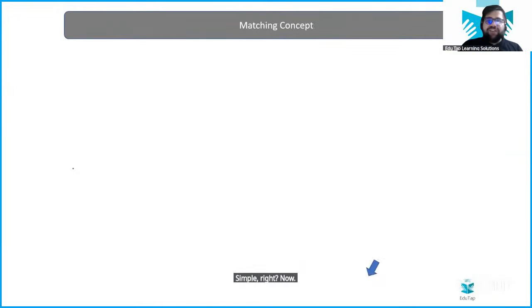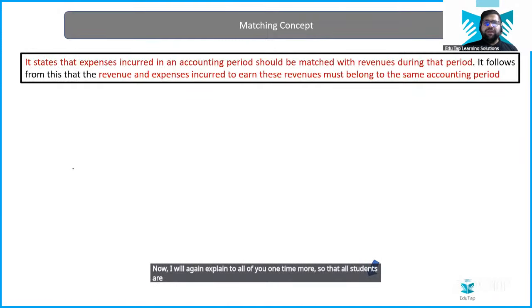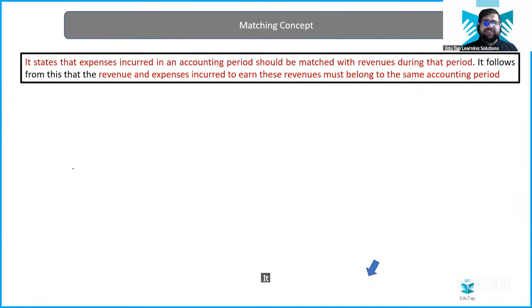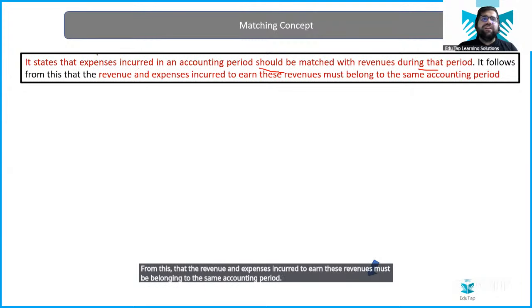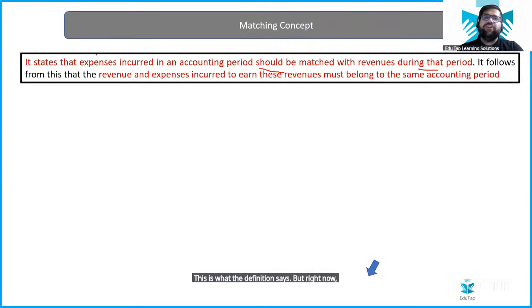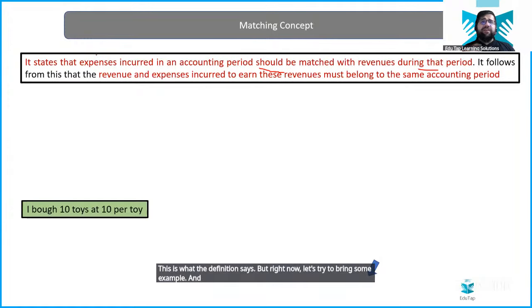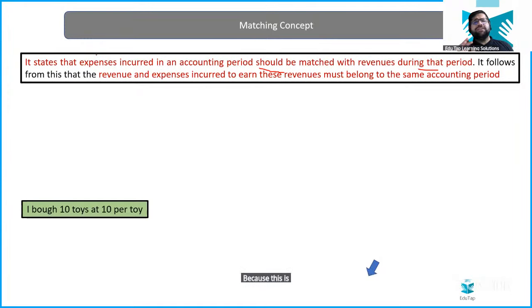Now I will again explain one more time so that all students are connected with me. The matching concept says expenses incurred in the accounting period should be matched with the revenues during that period. It follows from this that the revenue and the expenses incurred to earn these revenues must belong to the same accounting period. This is what the definition says. But right now, let's try to bring some examples, and I need everybody's attention because this is the last confusing thing.